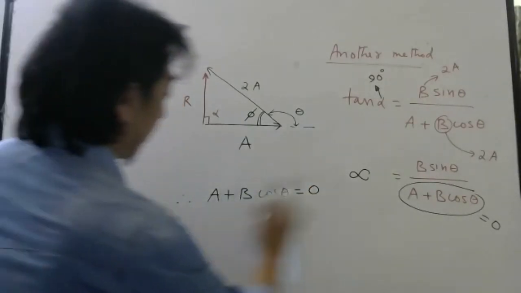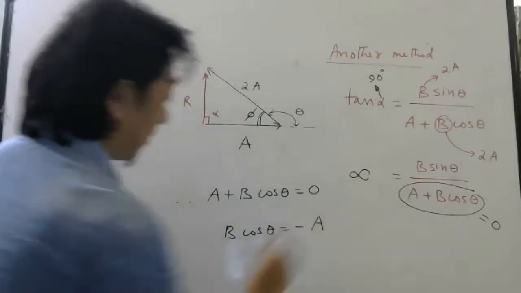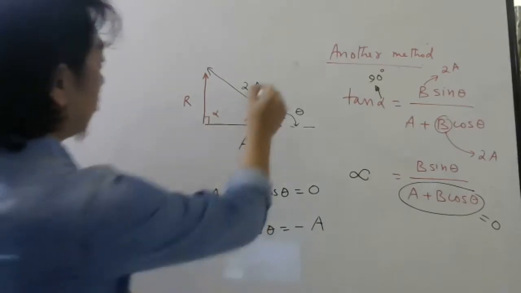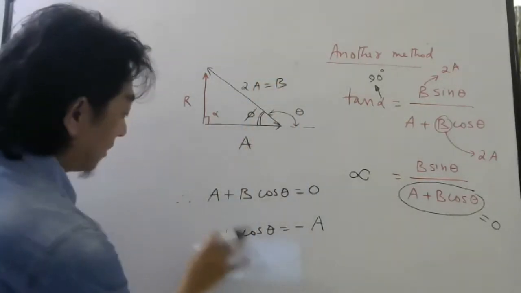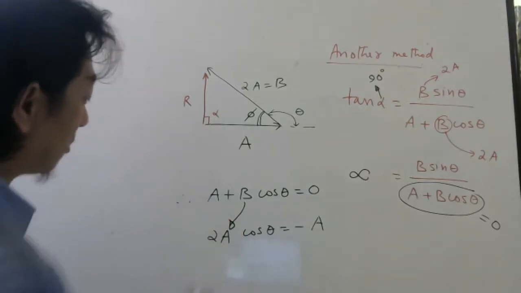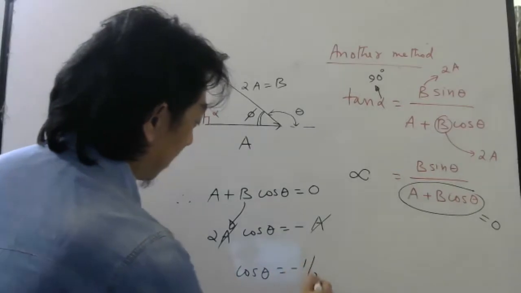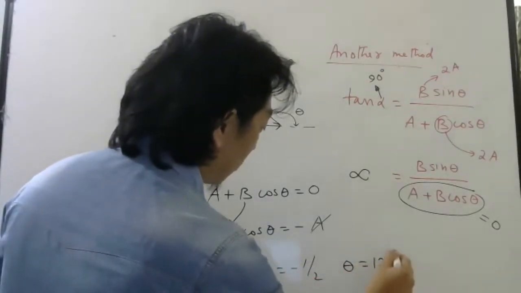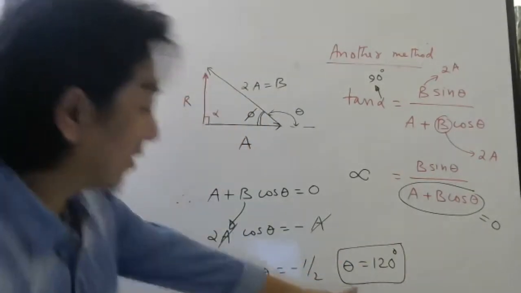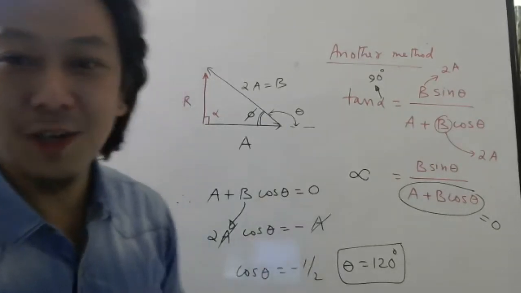I can take A to that side. So B cos theta will be minus A. But what was given as B? This is your second vector. B is nothing but twice of A. So A will cancel. Cos theta will be minus half. So theta will be 120 degree. Last class also we discussed, cos of 120 is minus half. So this way also beautifully we can do.